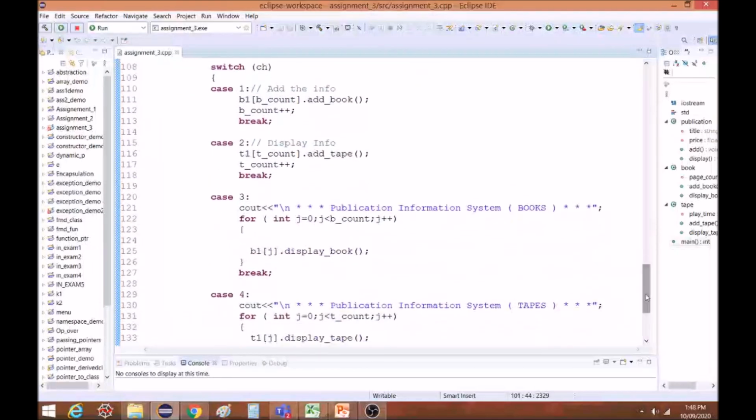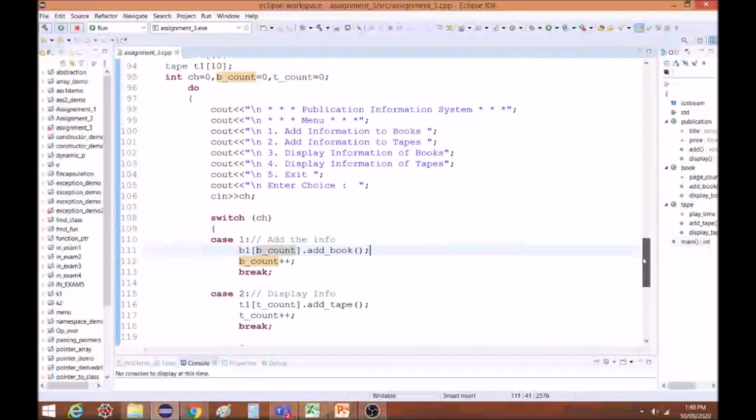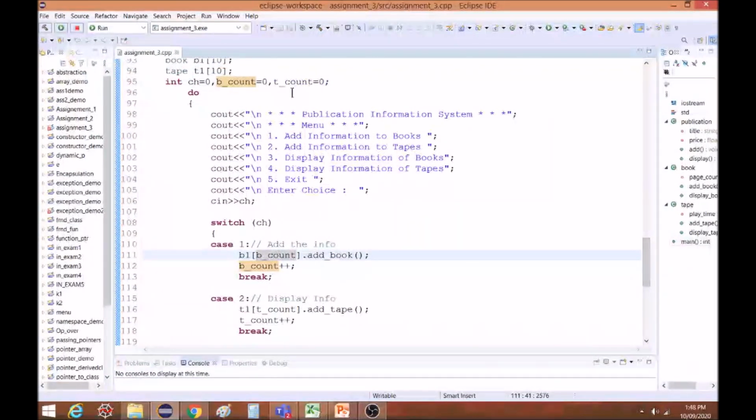In the switch cases, if case 1 is there, I have kept a count, B count. B count represents the book count. So initially it is 0. And as I add one book, it will increment by 1. If I am adding 2, 3, it will go on incrementing. That's why B1 of B count dot add a book. So here you can see I have declared B count as 0, and B count I am using for book count, and T count I am using for tape count.